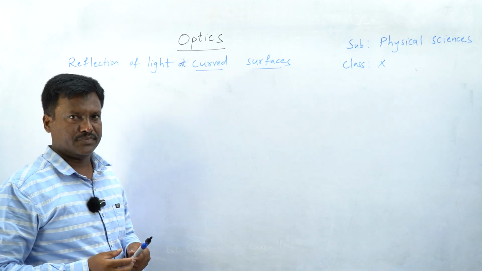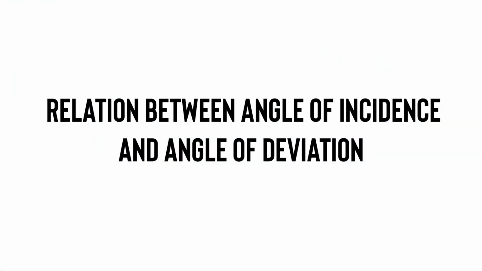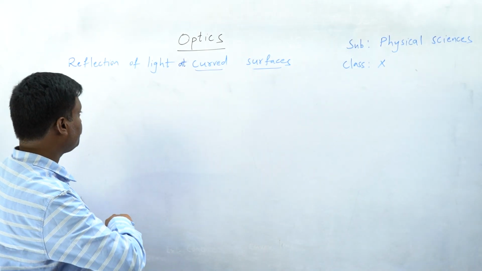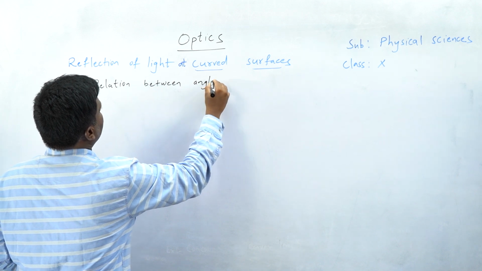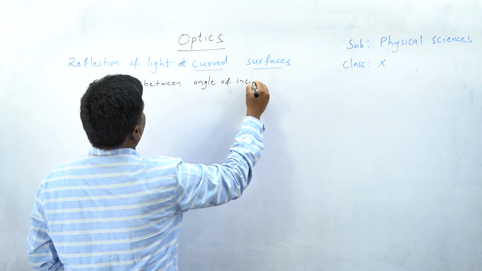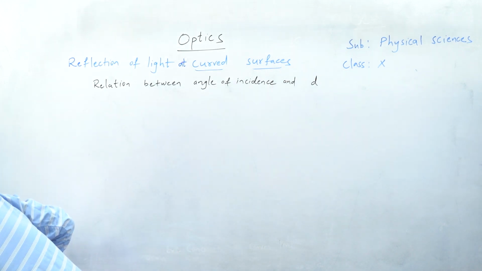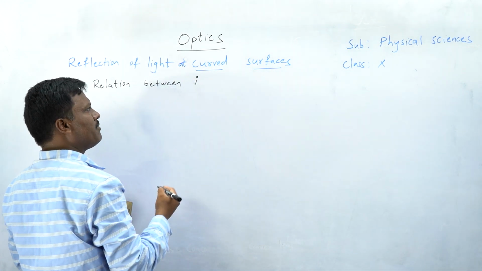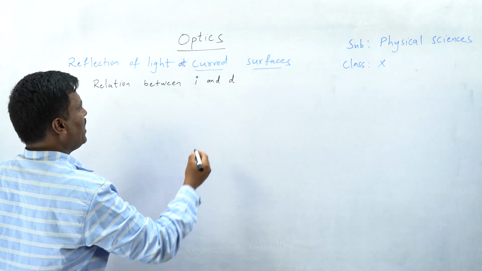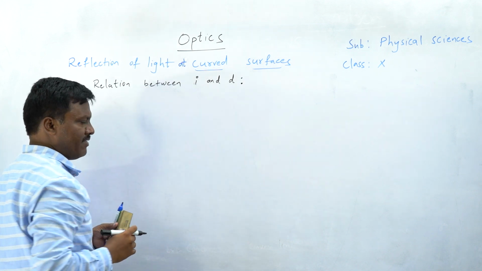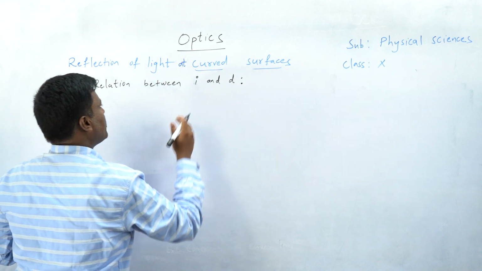We are going to understand the relation between angle of incidence and angle of deviation. Using symbols, angle of incidence is denoted by I and angle of deviation is denoted by D. So we are going to talk about the relation between I and D.